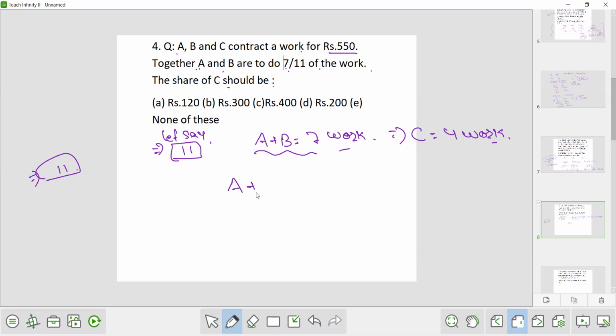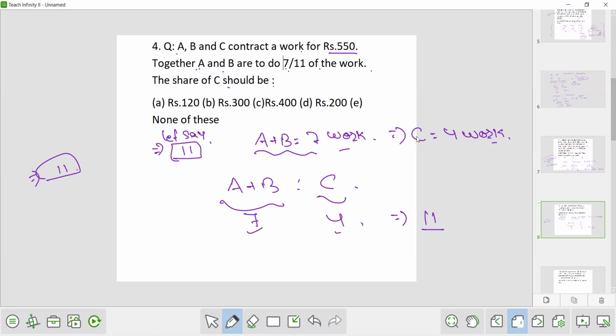So A plus B is to C. A plus B will get 7 rupees and C will get 4 rupees according to their efficiency or their work, because A and B together have worked 7 and C has worked 4. So now the total is 11. If the total is 11, A plus B will get 7 and C will get 4.